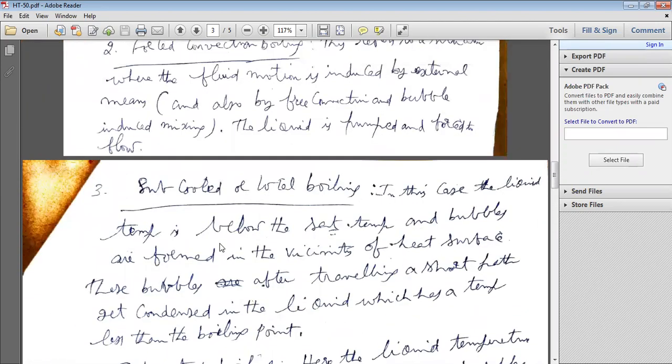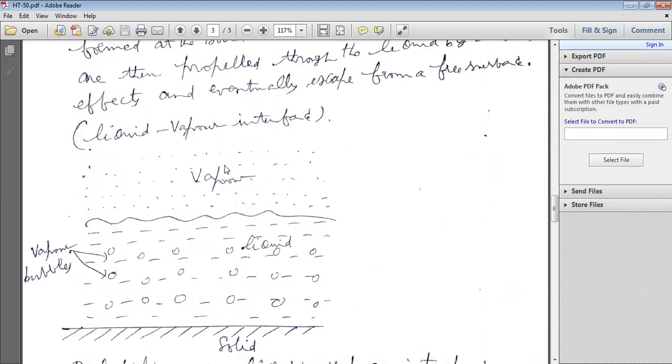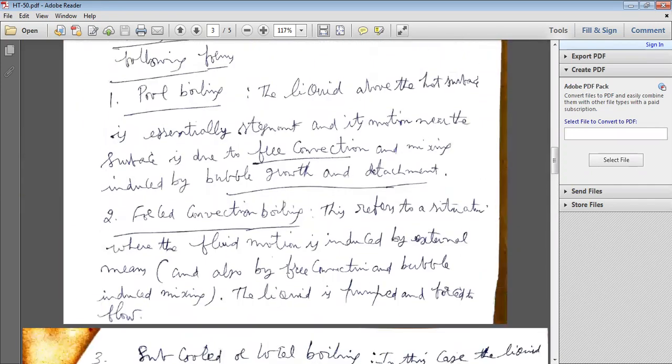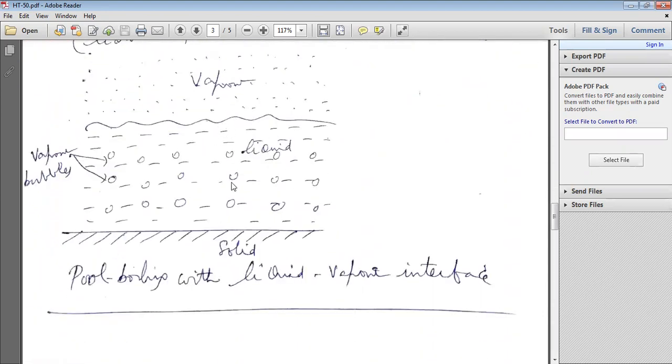The mixing of bubbles takes place with bubble growth. If the bubble is growing, the mixing takes place. And sometimes bubbles do not reach up, they come down because of the low heat transfer rates initially. So slight bubble growth takes place, but after that the bubble collapses and moves downward, moving up and coming down near the surface.